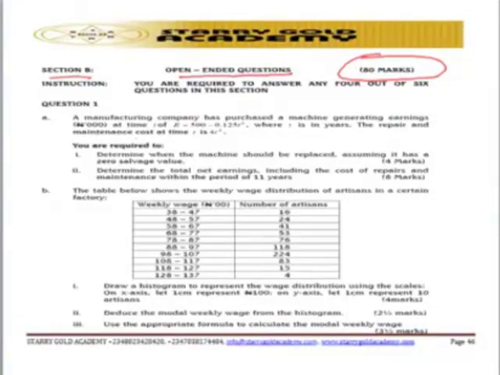The instruction says you are required to answer any 4 out of 6 questions in this section. That means the 4 questions will carry 20 marks each. Mind you, you already have 20 marks in section A.